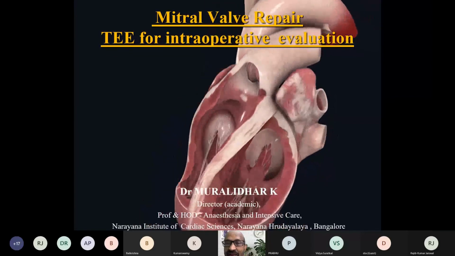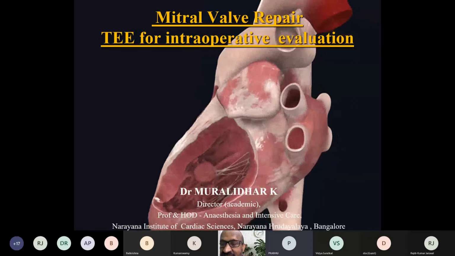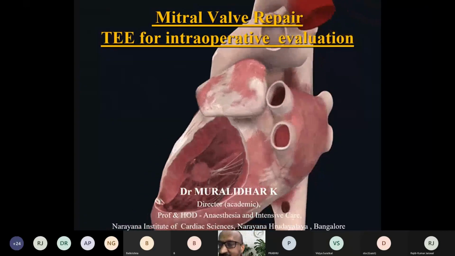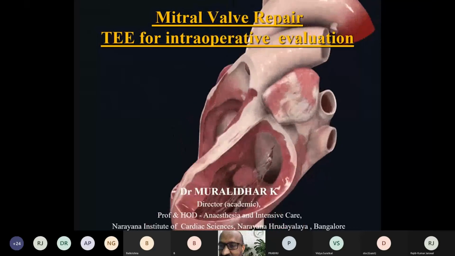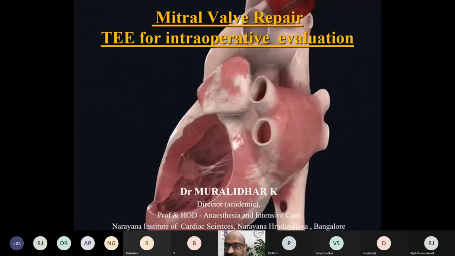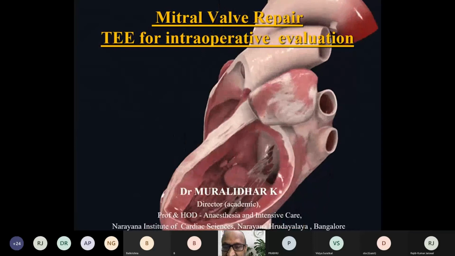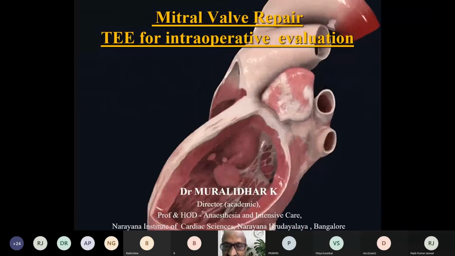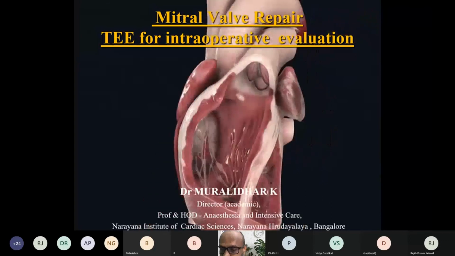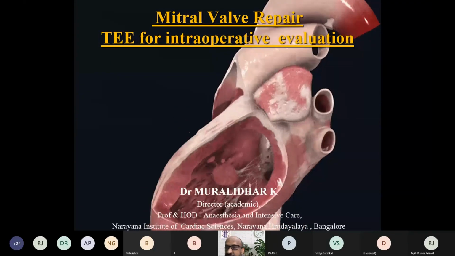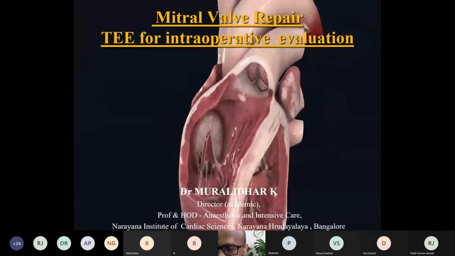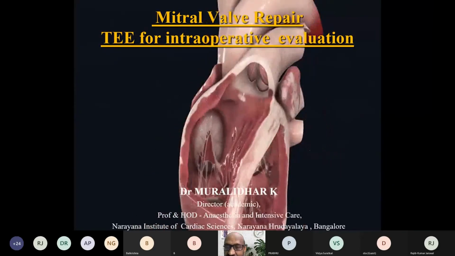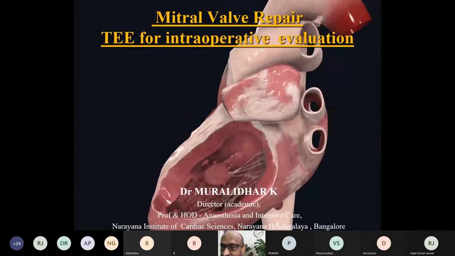To start the topic, in the last 3 to 4 decades, there has been great advance in the management of patients with mitral valve disease. There is no doubt that TEE is a class 1 indication when we are attempting mitral valve repair. A mitral valve repair is unthinkable without the use of transesophageal echocardiography in the current era. In fact, the American College of Cardiology and the American Heart Association have clearly classified it as a class 1 indication.